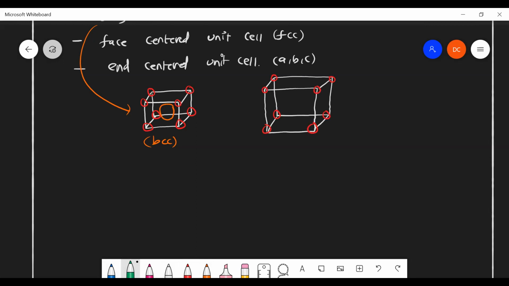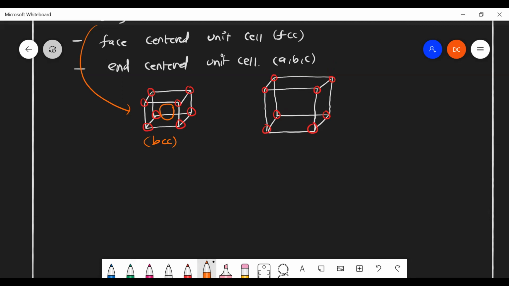How many faces are there for this unit cell? Yeah, there are 6 faces: right side, left side, top, bottom, back and front. If we have a box, it has 6 faces. In each face we have one atom.